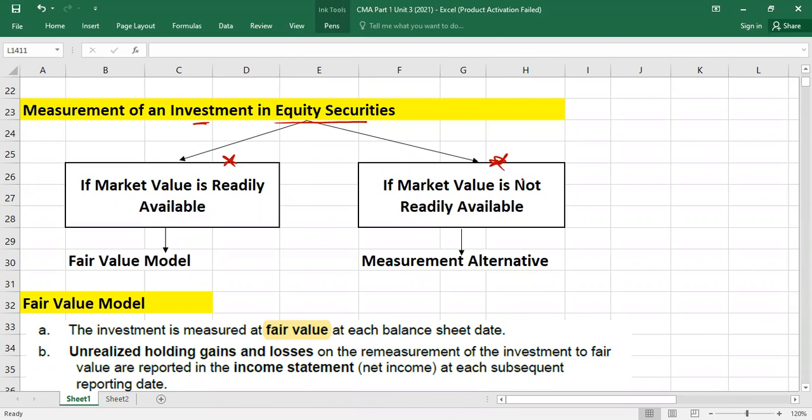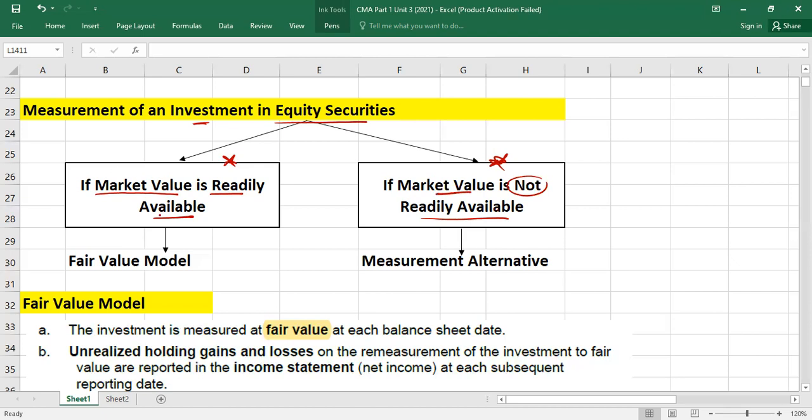Scenario number one, for fair value measurement: the market value of the stock in which you have invested is readily available. Maybe that company is registered on the stock exchange and the stock price is readily available. You can get access to the price anytime because it is a listed company. But the second scenario is if the market value is not readily available. Maybe you have invested in small companies whose stocks are not listed, so the market value is not readily available.